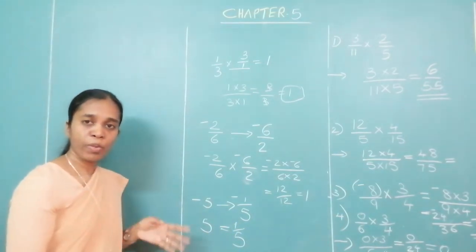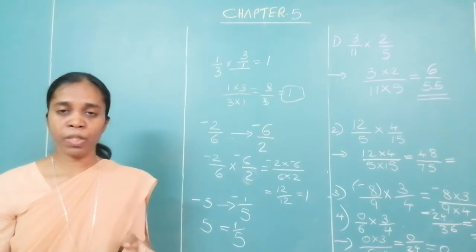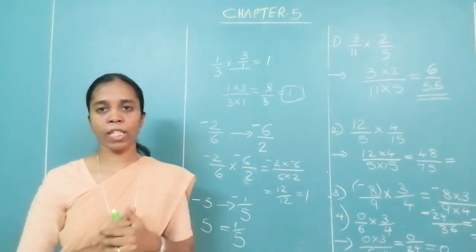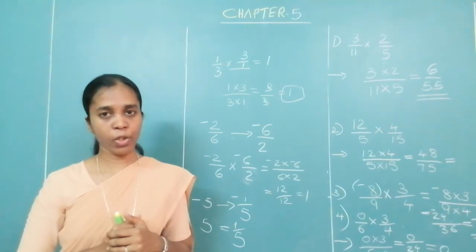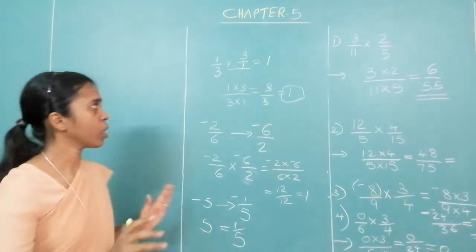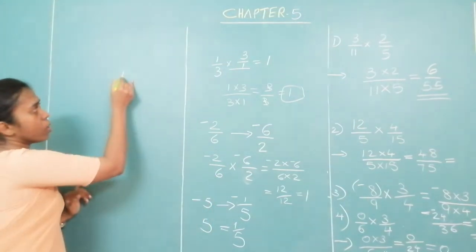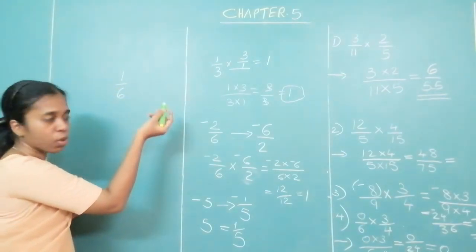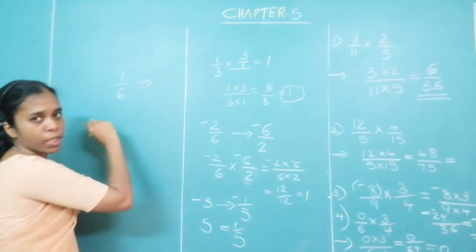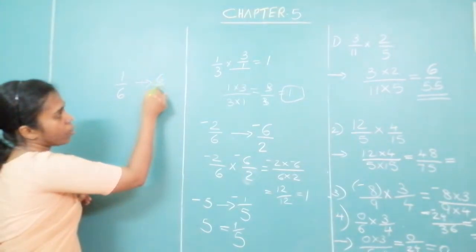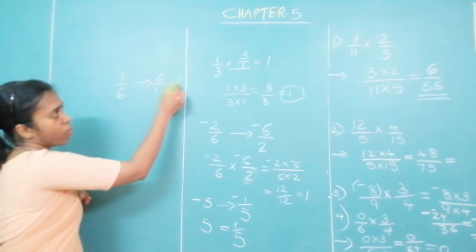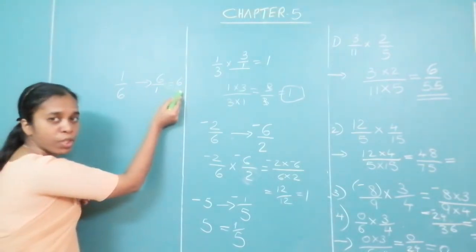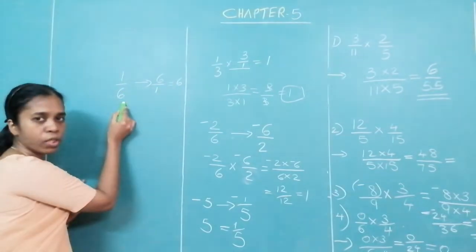Okay. How do we get the reciprocal or multiplicative inverse? Write the denominator as numerator and numerator as denominator. Is it clear to you? Suppose you have a question, 1 upon 6. What is the reciprocal of it or multiplicative inverse? It is 6 upon 1. But you call 6 upon 1 as 6. Same. What is the multiplicative inverse of 6? It will be 1 upon 6.